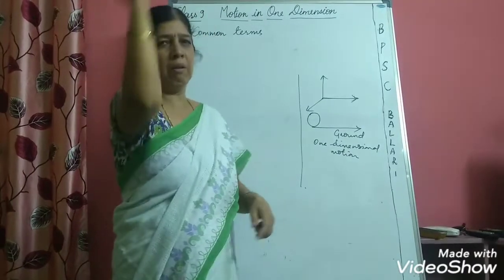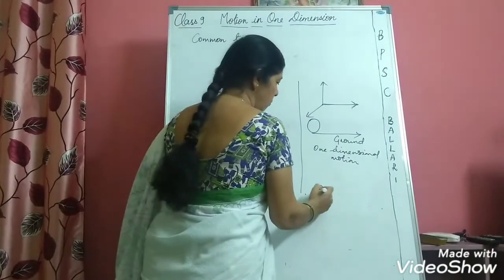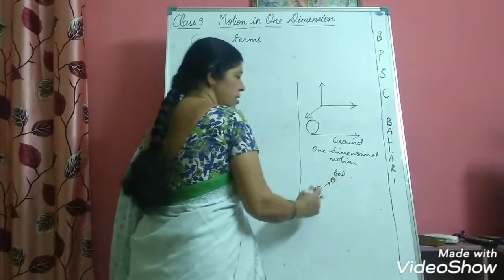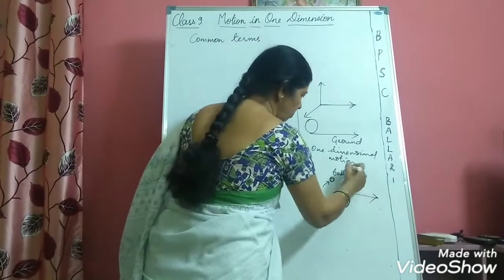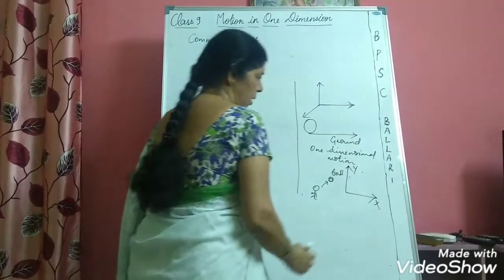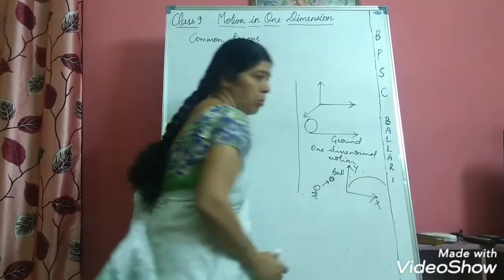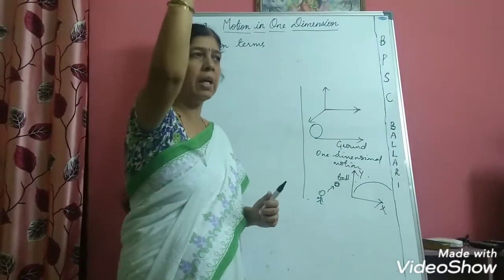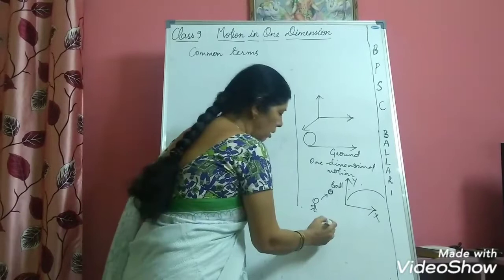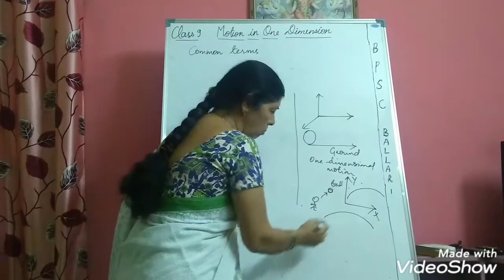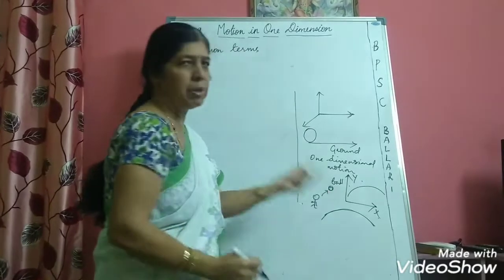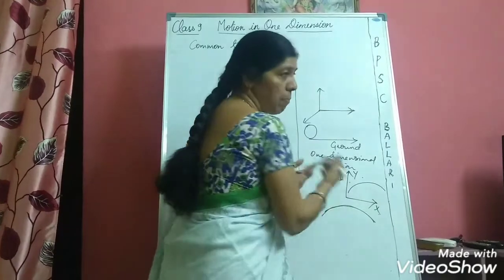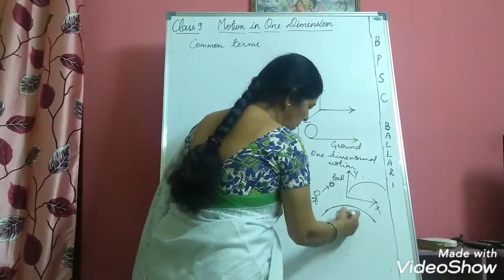Now, if I throw a ball, then what happens? If someone is throwing the ball, then this ball moves along the xy plane. It will have a projectile motion. Projectile motion means whenever you throw an object, it reaches a certain height and again comes back to the ground. So it will have a trajectory like this. The ball moves in this path and it is called projectile motion. So here we have to take the xy plane. This is called motion in a plane.